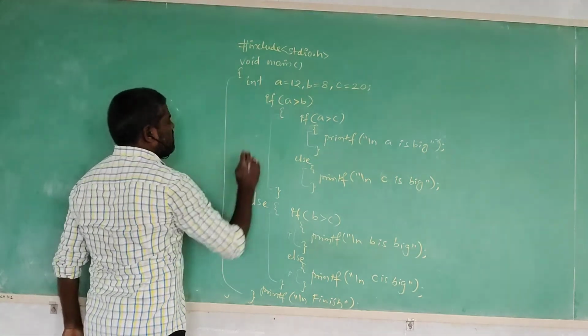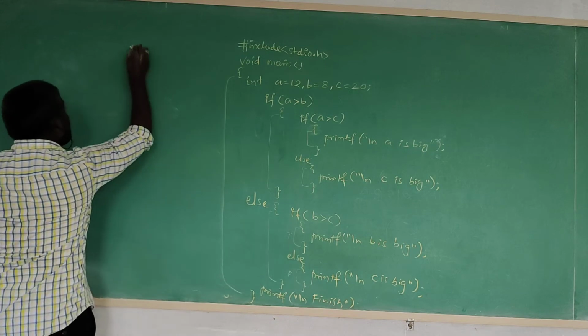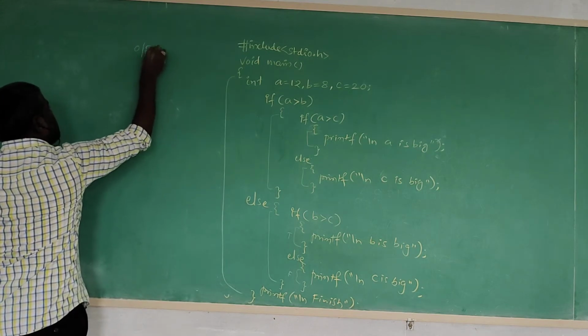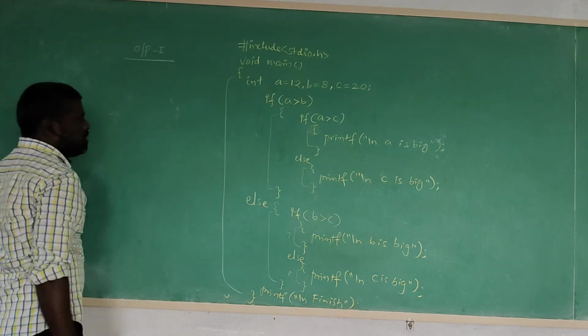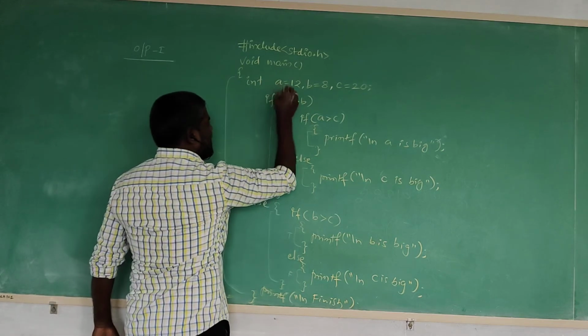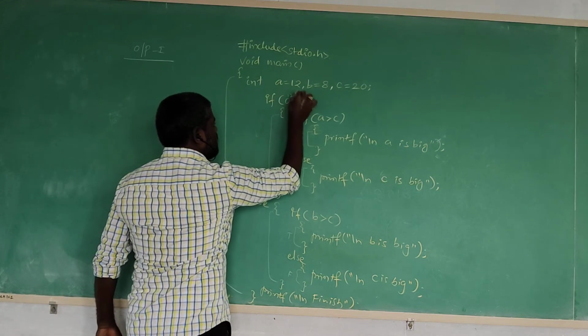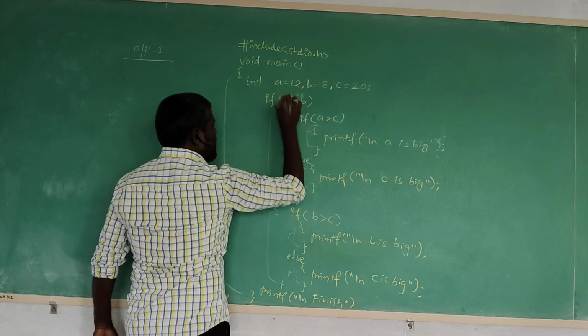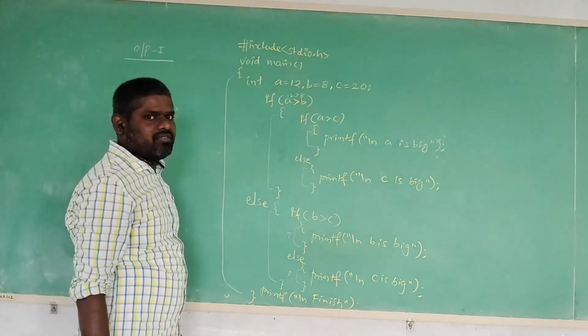First outer if is verified. First time, now first output. I am executing first output. Now 12 greater than 8. What is that? A is equals to 12 greater than B is equals to 8. Condition satisfied.